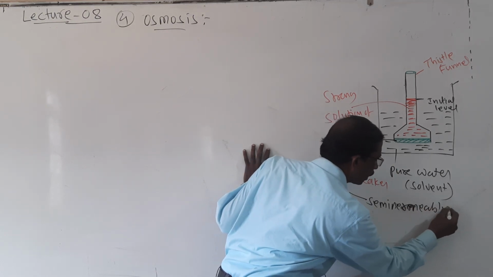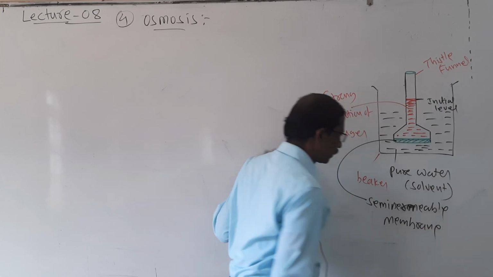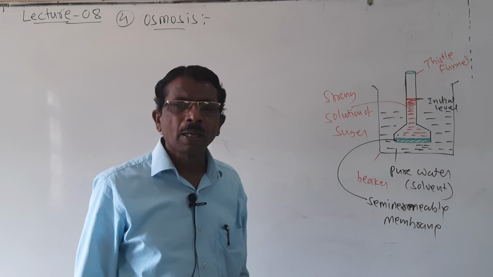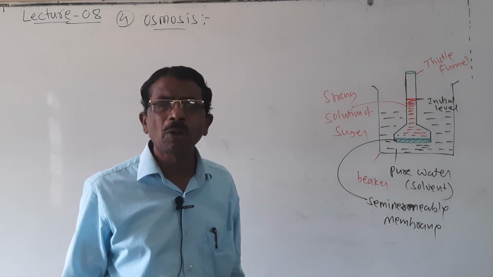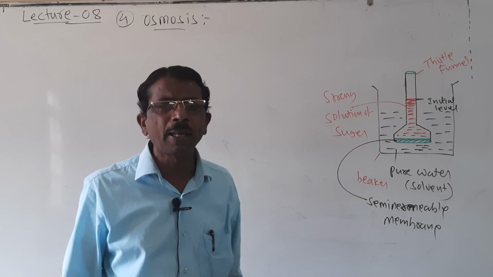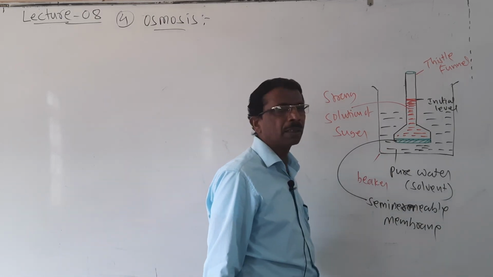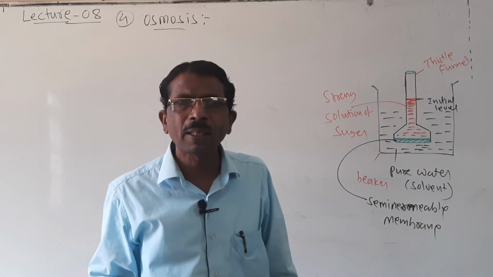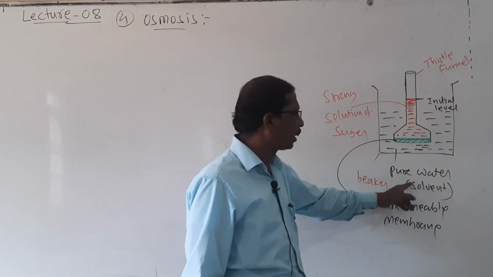The function of semi-permeable membrane is that it only allows the solvent molecules, but it does not allow the solute and solution. So its mouth is covered with semi-permeable membrane, and this thistle funnel is kept immersed in water in a beaker. Water is a pure solvent here.